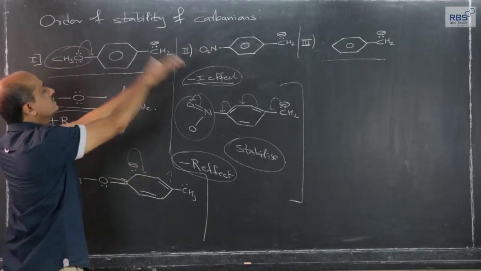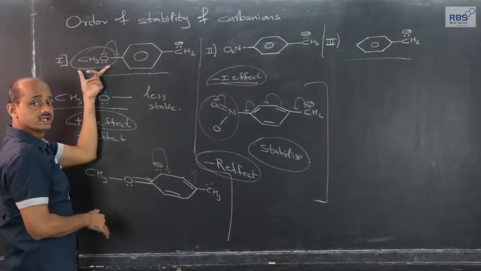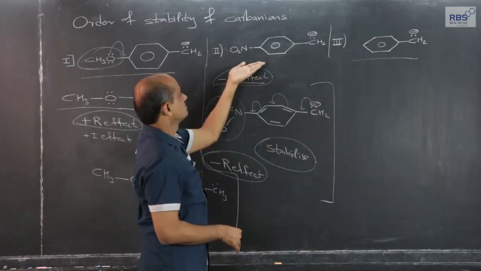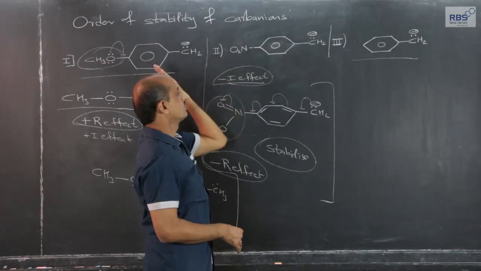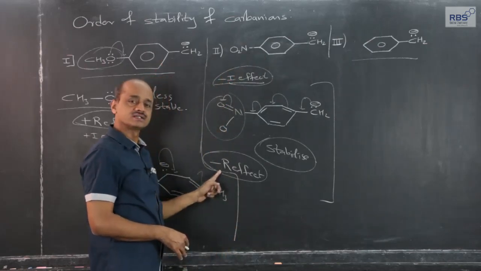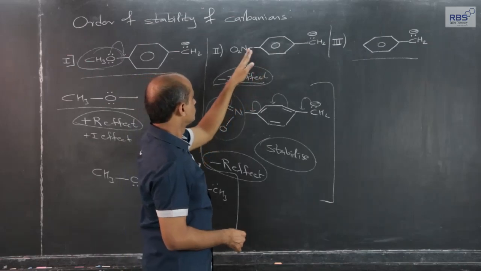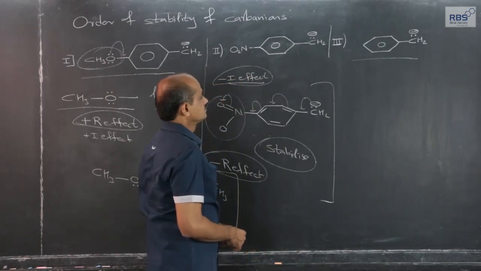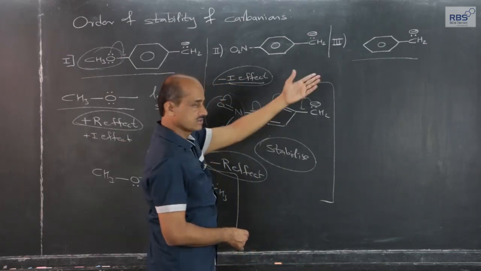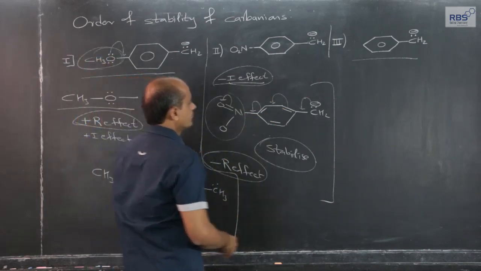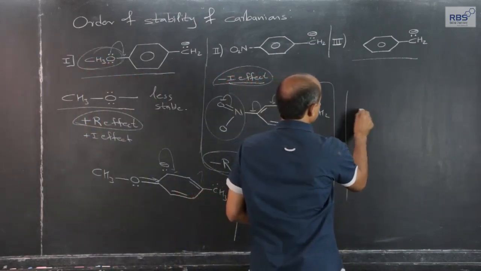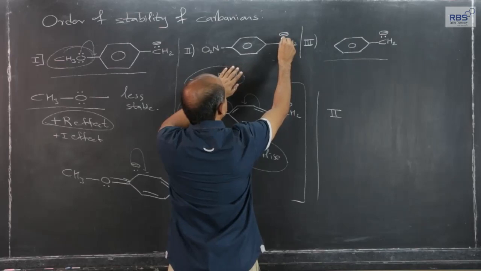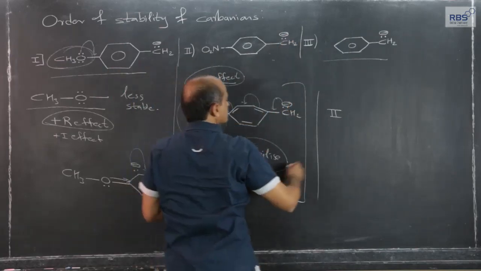because of electron releasing effect of methoxy group, resonance and inductive. And as compared to this example, a nitro group is present at para position, electron withdrawing effect, minus I effect as well as minus R effect. So, this will be more stable than this benzyl carbanion, and this one will be less stable, and therefore, the answer will be, this one will be most stable because the electron density, the negative charge, the electron pair will get delocalized.